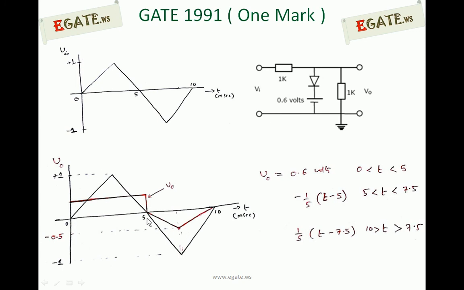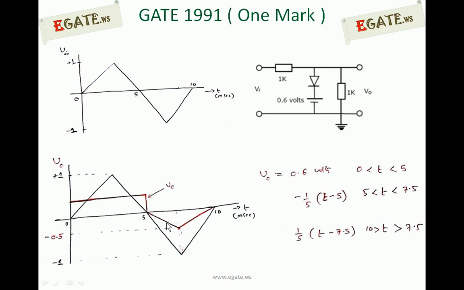So from 0 to 5 it is constant at 0.6 volts, from 5 to 7.5 it has negative slope, minus 1 by 5 into (t minus 5), and for the third segment, positive slope, 1 by 5 into (t minus 7.5). This is the output equation we can write.